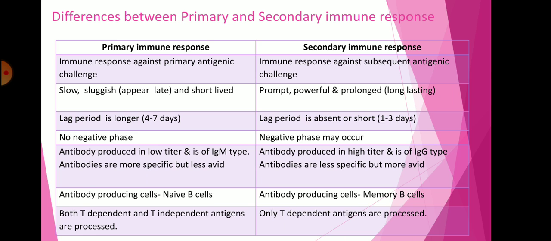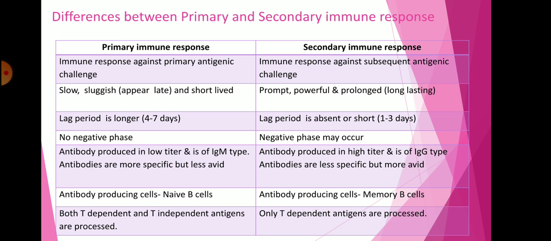So let's see some differences between the primary and secondary immune response. Primary immune response is the immune response against the primary antigenic challenge. Whenever the organism or human gets first exposure to an organism, it starts to respond against that antigen, which is called the primary immune response. Secondary immune response means the immune response against the subsequent antigenic challenge. The same antigen invades the body of the organism a second time, and immunity starts to respond against that antigenic challenge.